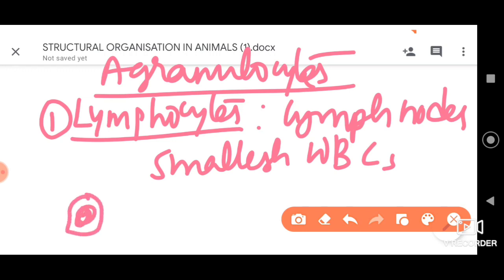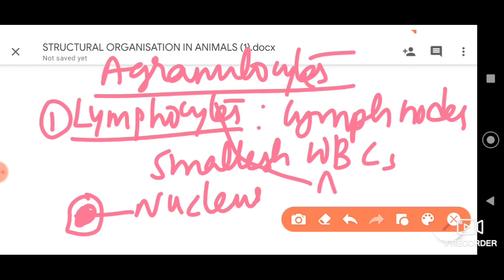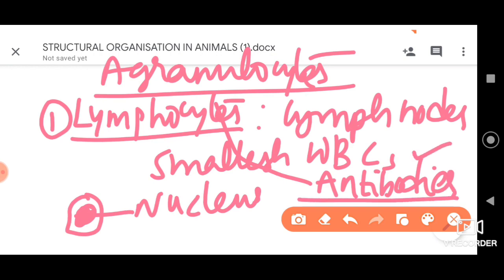They are the smallest WBCs with a very prominent nucleus, and they don't have any granule-like structures in their cytoplasm. The role of lymphocytes is to produce antibodies. Antibodies, or immunoglobulins, are important for fighting the infections or infectious pathogens which attack our body. So this is about the first type of agranulocyte, that is lymphocyte.